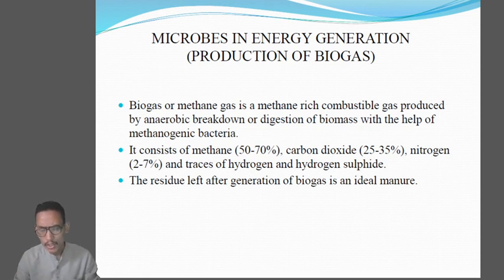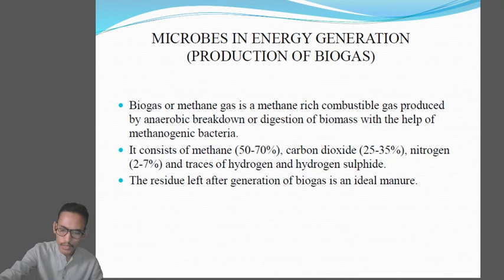Methanogenic bacteria means those that are able to produce methane gas. Biogas consists of methane 50 to 70%, carbon dioxide 25 to 35%, nitrogen 2 to 7%, and traces of hydrogen and hydrogen sulfide. Clear? The residues left after the generation of biogas, the remnants, can be used as a fertilizer or manure. It is an ideal source of manure.